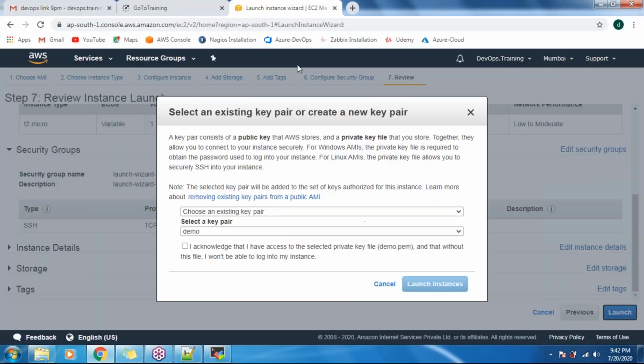Using username and password? I will come to your point, sir. One second, let me create this instance. I'm choosing the existing key pair, the latest one, DevOps 2020 07. This one I will use. Let me acknowledge and launch this instance.